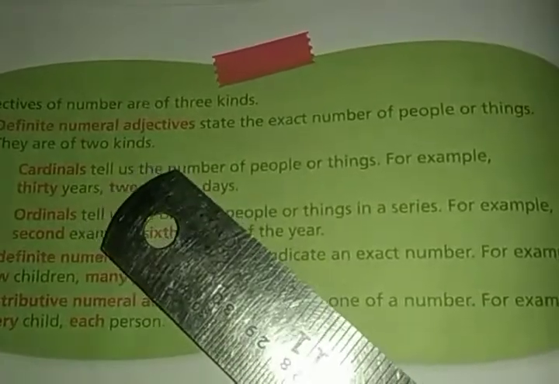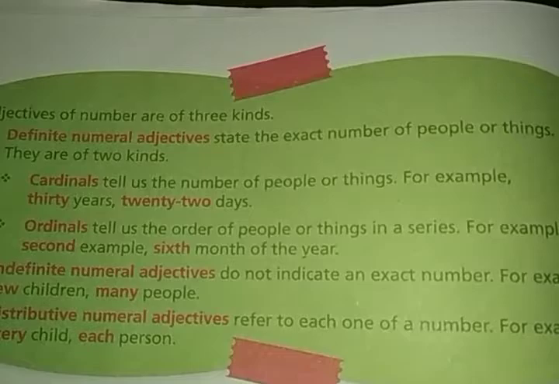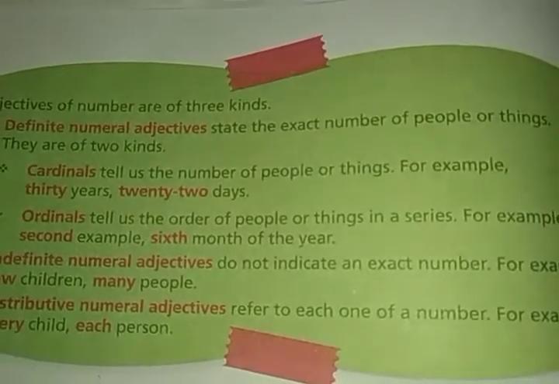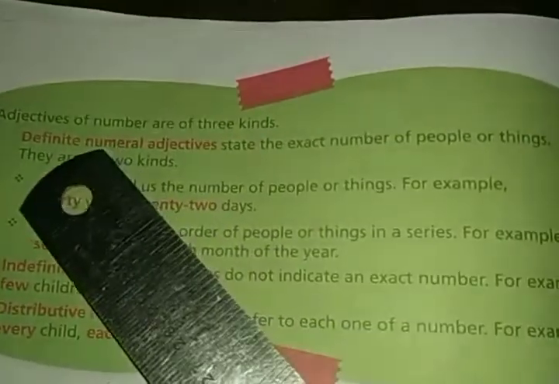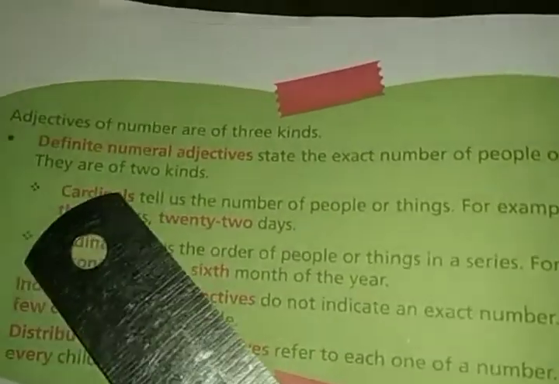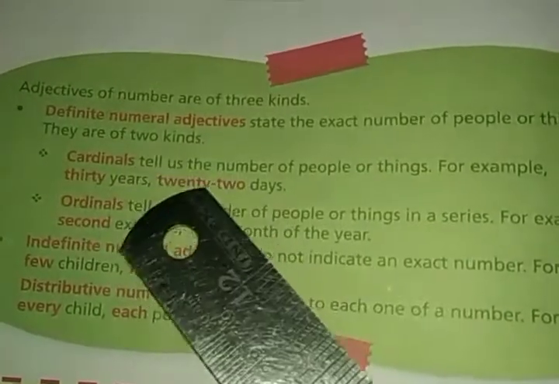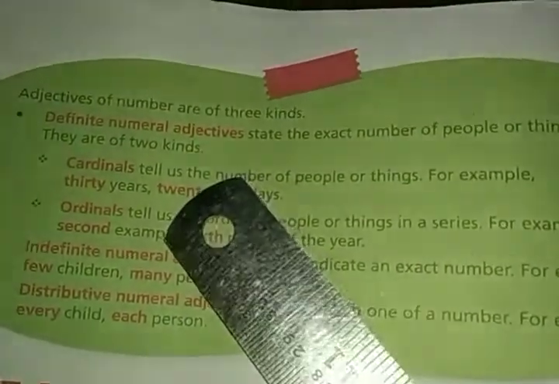It means that you will get the exact number of people or things. Definite numeral adjectives are also of 2 kinds, cardinals and ordinals. So let us understand this first of all, and then we'll be more clear.